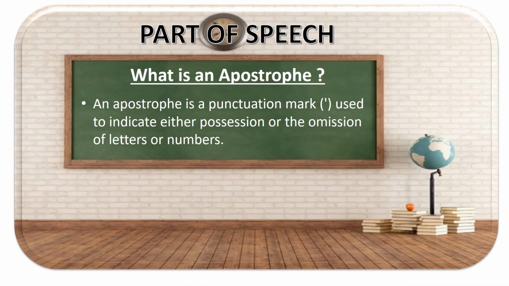What is an apostrophe? An apostrophe is a punctuation mark used to indicate either possession, meaning belonging, or omission of letters or numbers. So either you want to remove some letters or numbers. In that case, omission means to omit or to remove. In that case also you use an apostrophe.